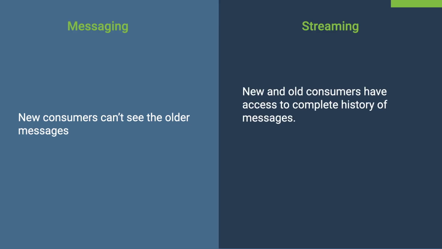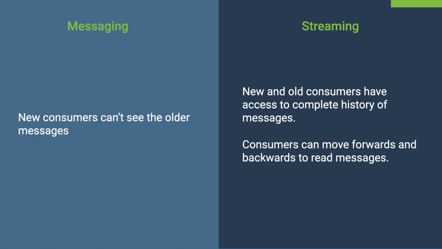The consumption style leads to another difference in both technologies. That is about how you can see the old messages. In messaging systems, messages are deleted after they are consumed. Hence, the newly joined consumers can't see the old messages. In streaming systems, new and old consumers have access to the complete history of messages. Also, consumers can move forwards and backwards to read messages.